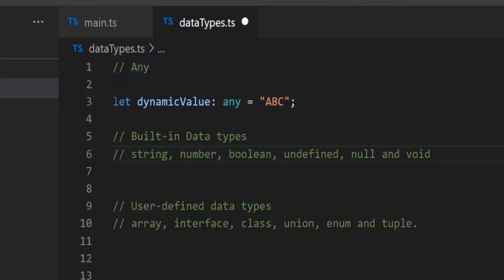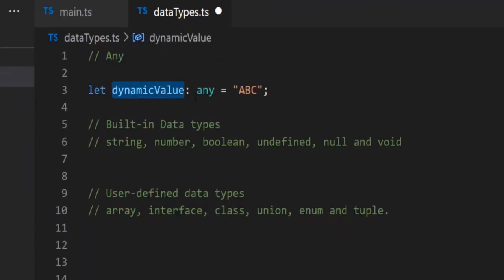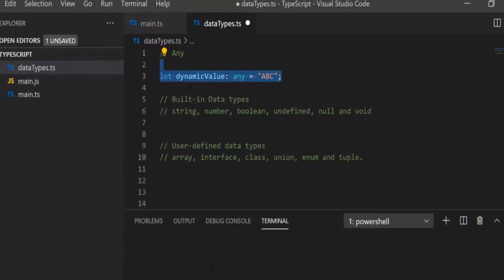So this is the way we declare a variable with the data type: the name of the variable, colon, and the type of the variable, and the value.